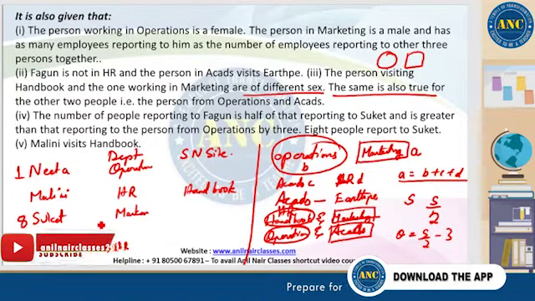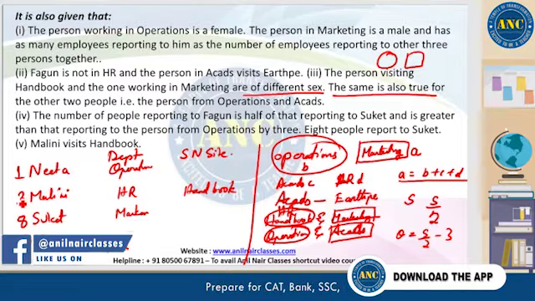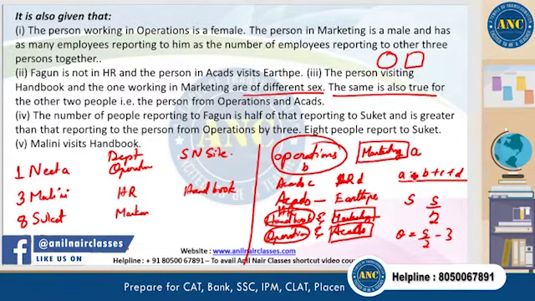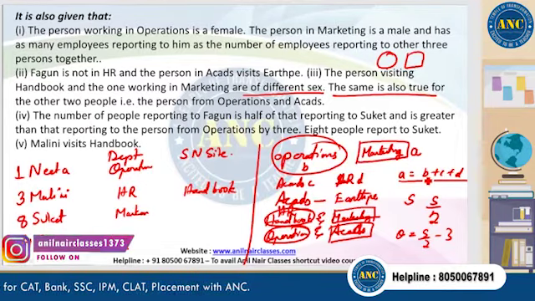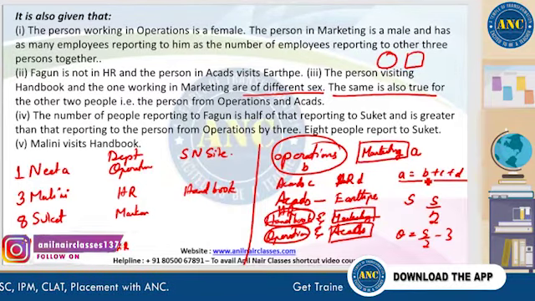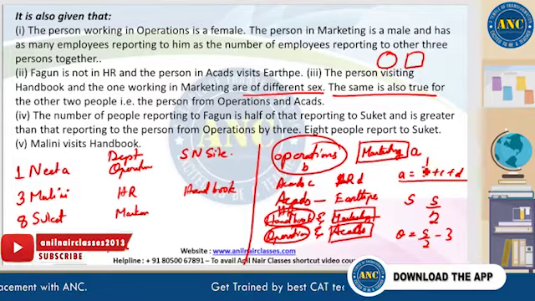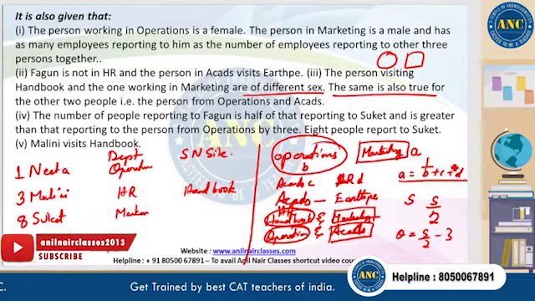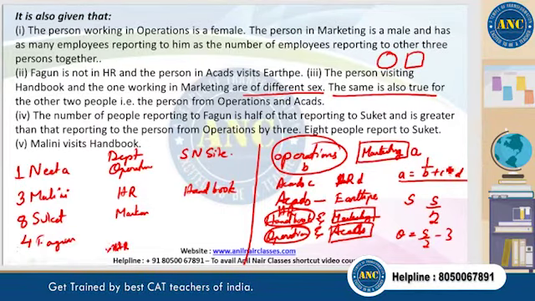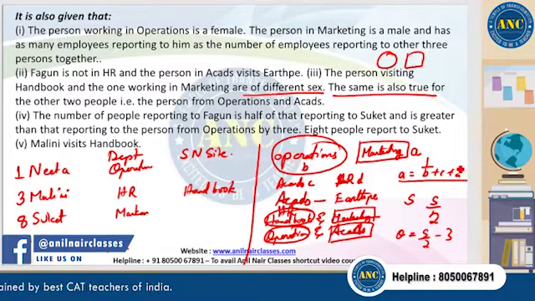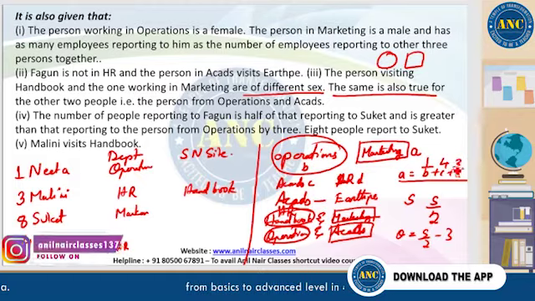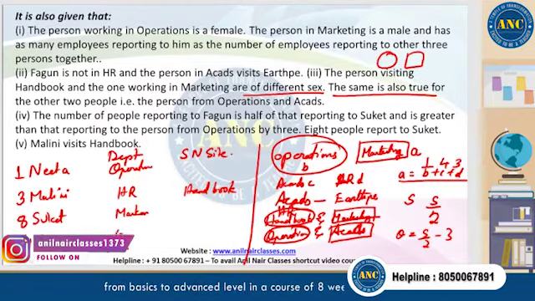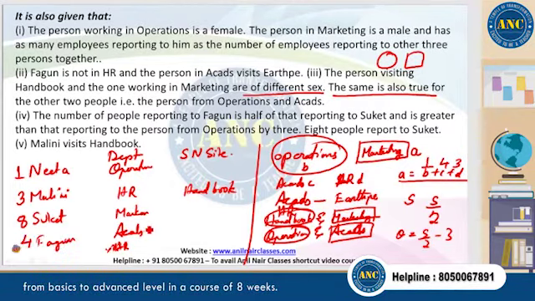Suket is the highest tier, which qualifies Malini to have three. Because we know Suket has eight, the total has to include the other three. Operations, that is Nita, is one. We have not yet discovered who is accounts, but we know HR will become whatever. So this will become 4 and that will become 3, right? So the person Fagun must be in accounts, right?